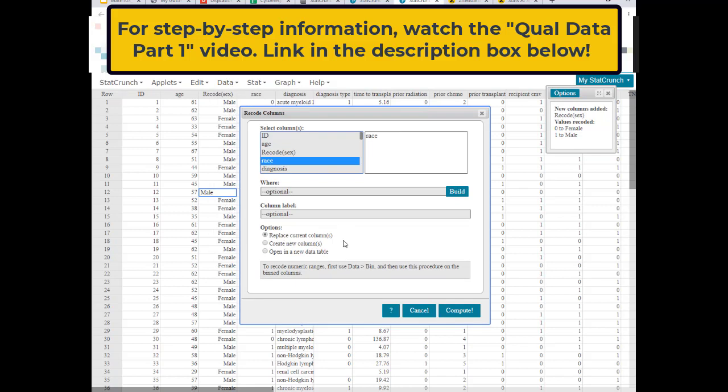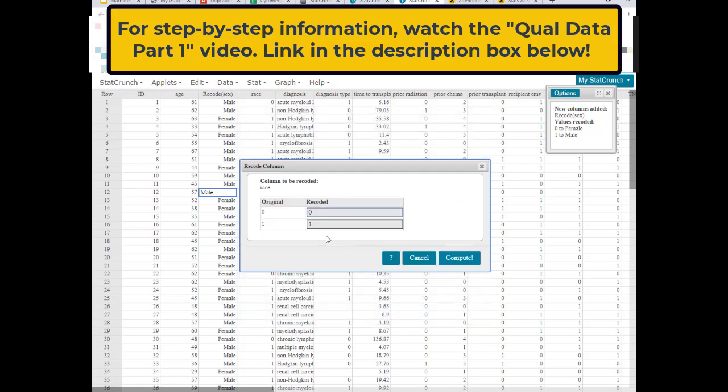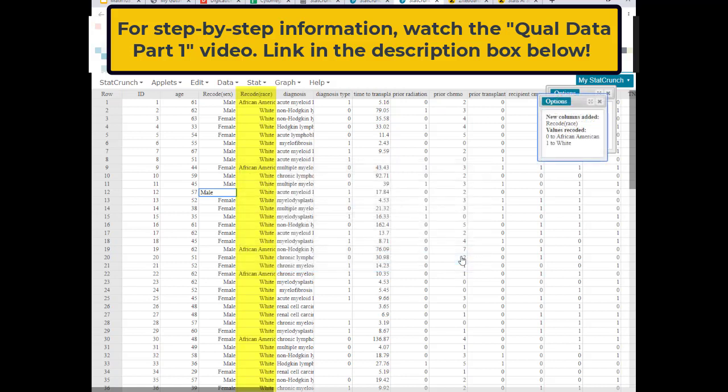Normally, I like to make another column separately, but since this has a lot of variables and I don't want to have to scroll back and forth necessarily, I'm just going to replace it for now. Compute. Let's see, 0 is going to be African American, and 1 is going to be white. Look at my race column, and it's going to turn into words.